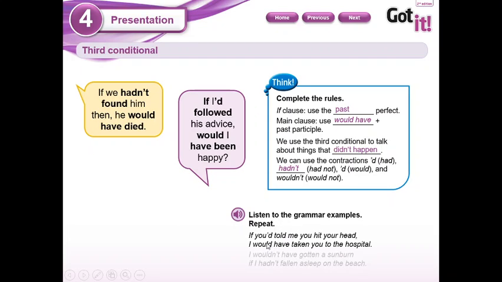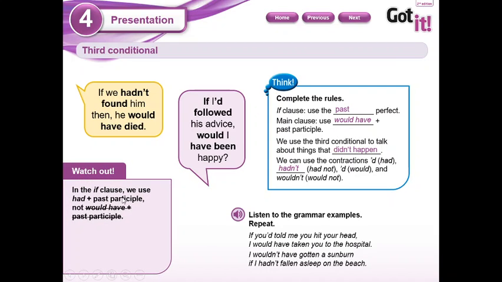Let's look at the examples. If you told me you hit your head, I would have taken you to the hospital. I wouldn't have gotten a sunburn if I hadn't fallen asleep on the beach. In the if clause, we use had plus past participle, not would have plus past participle. If I had worn a hat, I wouldn't have gotten a sunburn, and not this structure here. Okay?